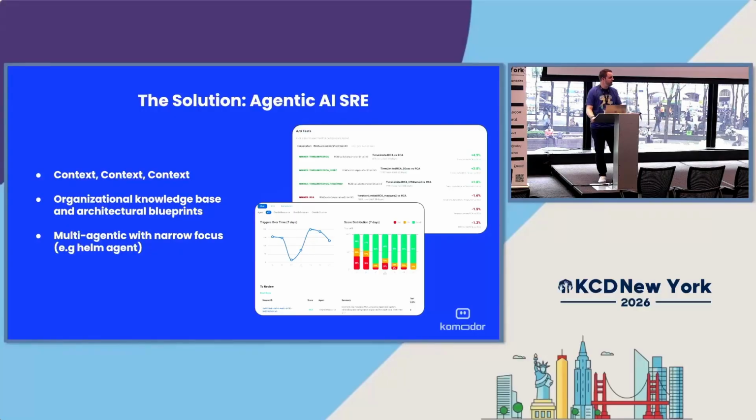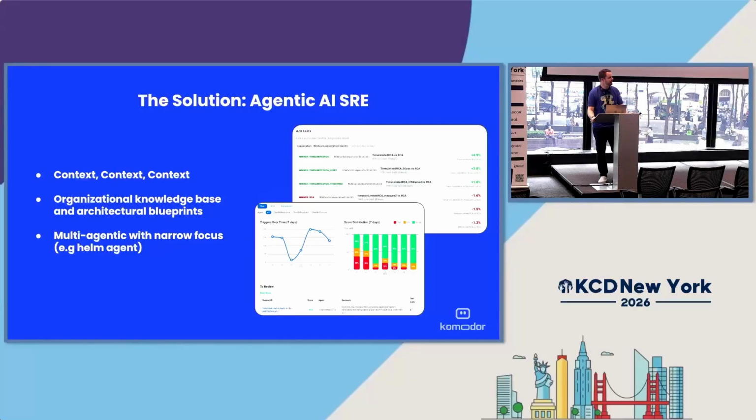We can also input things like organizational knowledge bases and architectural blueprints. Earlier I mentioned how various different companies have different ways they operate. They have different hygiene for their data and their logs. They have various different ways they handle their issues, and their applications may be designed much differently than each other. So it's very vital that we utilize things like blueprints and your company's proprietary way of handling them. And that's something you can inject into agentic AI and have create results.